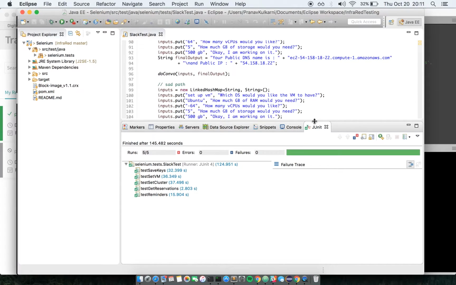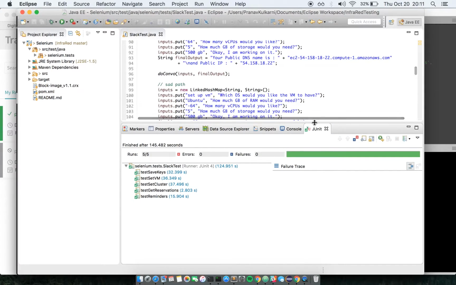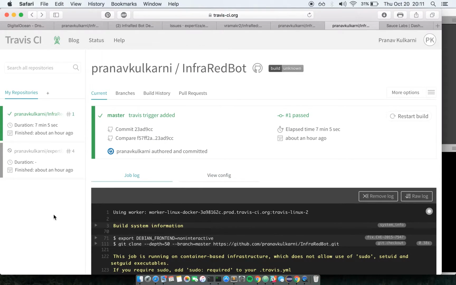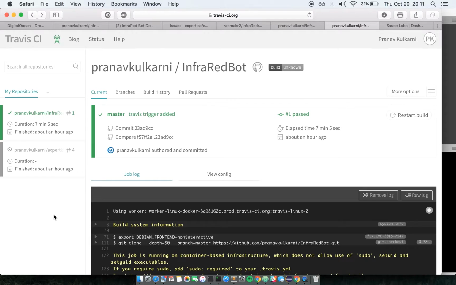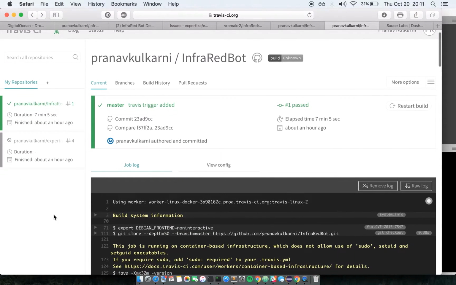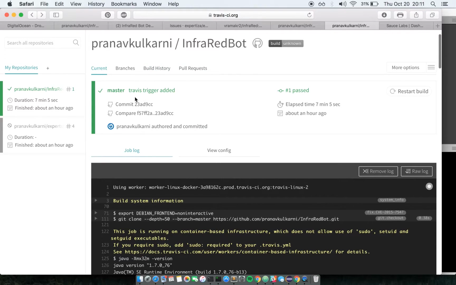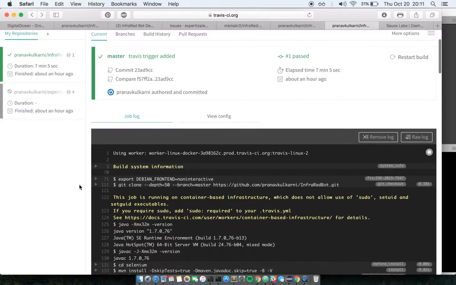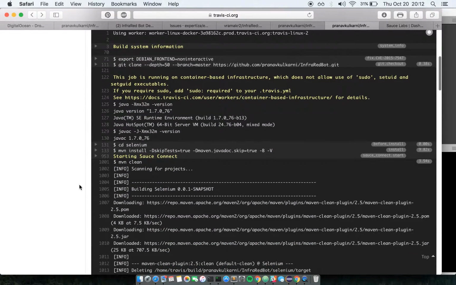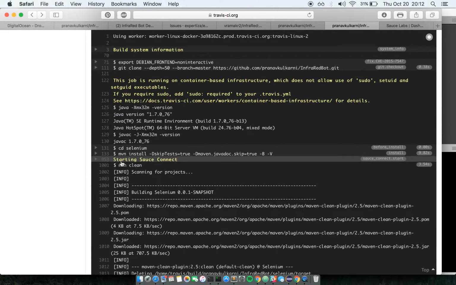and we have also made these tests run automatically on Travis CI. So we have set up the whole thing on Travis CI to run automated tests. As you can see from one of the earlier builds, all the test cases have passed. And most importantly, we have integration with Sauce Labs as well.